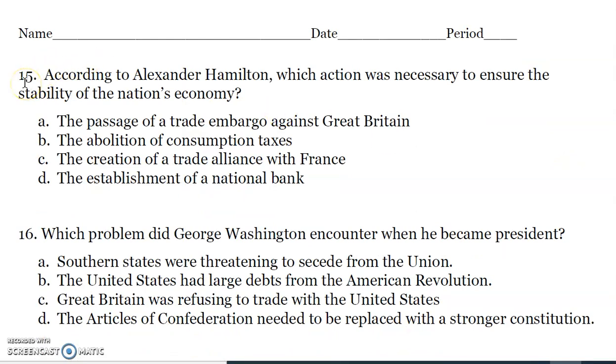Number 15. According to Alexander Hamilton, which action was necessary to ensure the stability of the nation's economy? What did Hamilton do to help with the nation's economy? Did he B. The abolition of consumption taxes? So it's not A. C. The creation of a trade alliance with France. D. The establishment of a national bank.